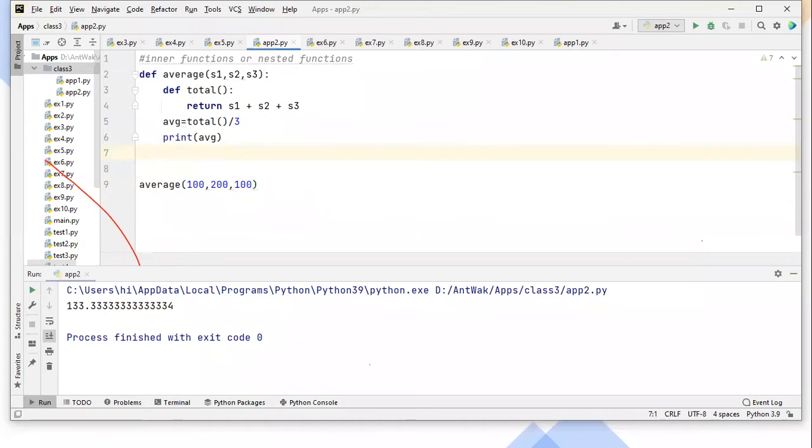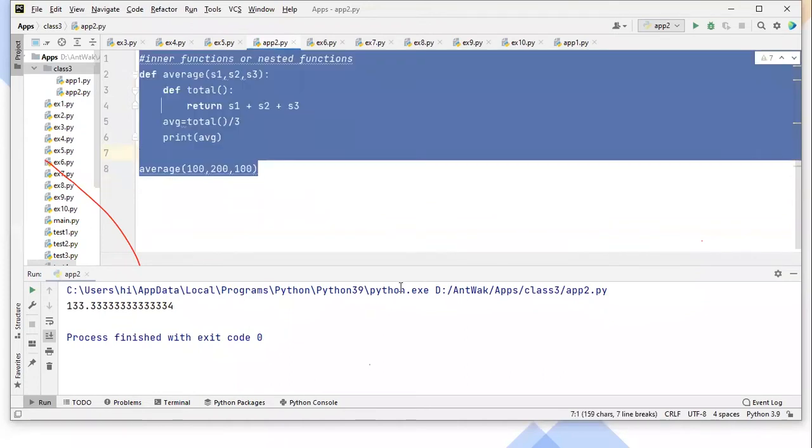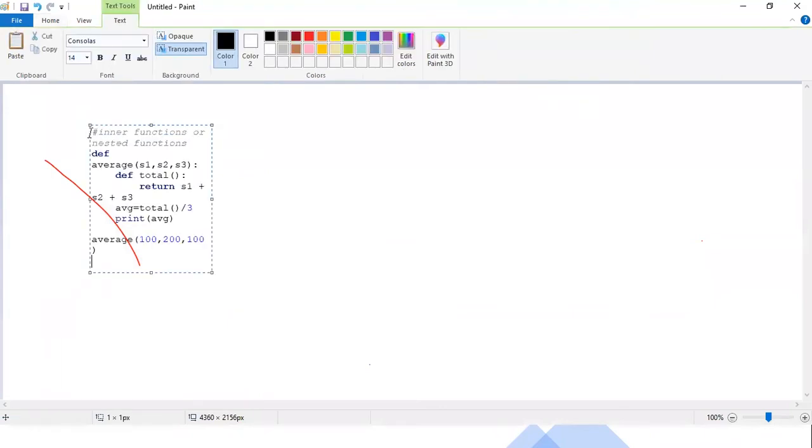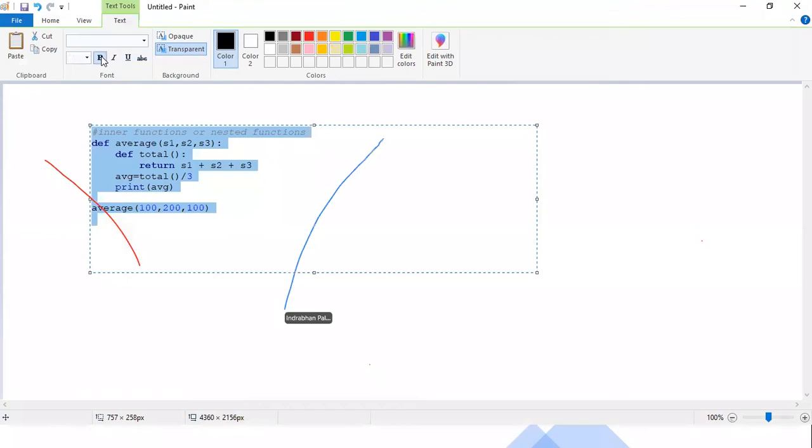Maybe this will be tough for you to understand in the coding part. Maybe I can explain it to you in Paint in a better way. Give me a moment. Just guys, please wait. I'll be back.